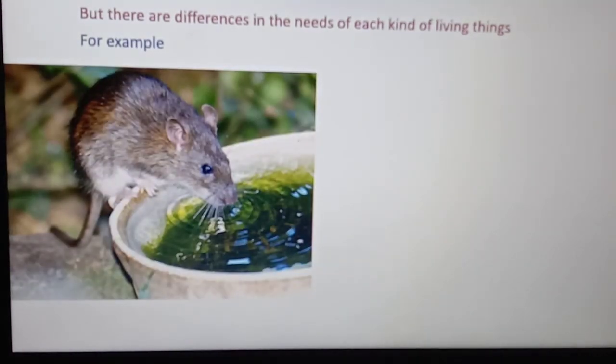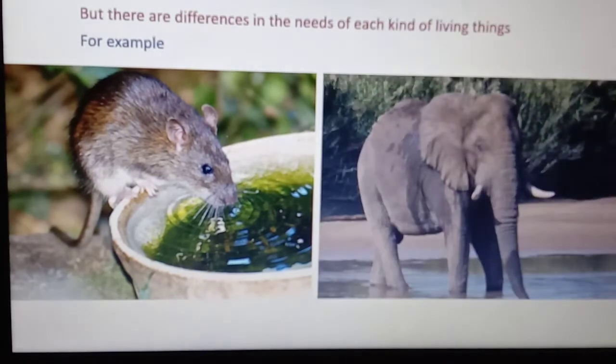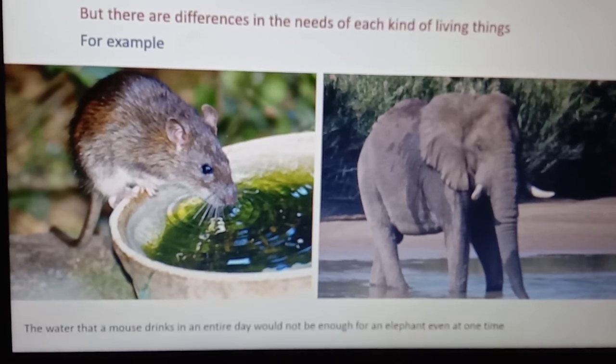see the picture? Here, a rat is drinking water. That is, a mouse is drinking water. In this, an elephant is drinking water. The water that a mouse drinks in an entire day would not be enough for an elephant even at one time. That means, a mouse is a little animal and it requires less amount of water. Whereas an elephant is a large animal and it requires more amount of water.